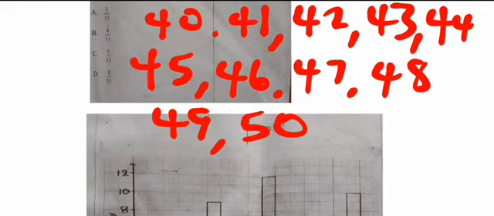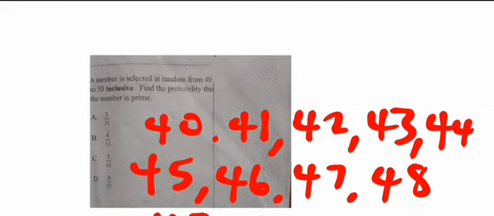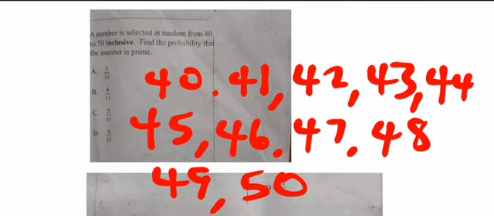And what the question is telling us here is that we should find the probability that the number is prime. So if a number is selected, what is the probability that the number is prime?